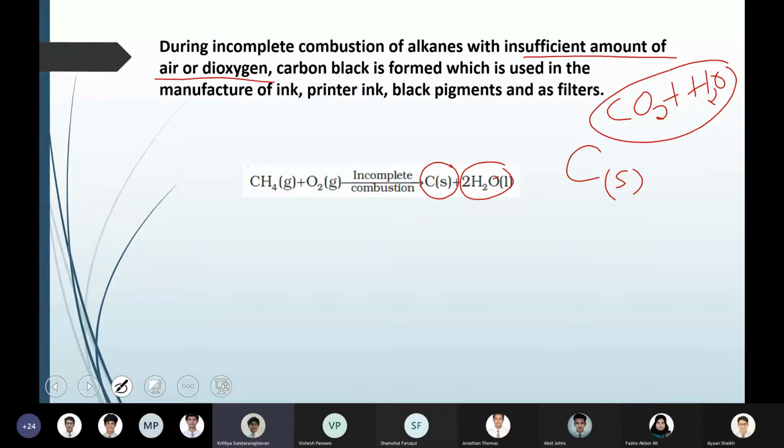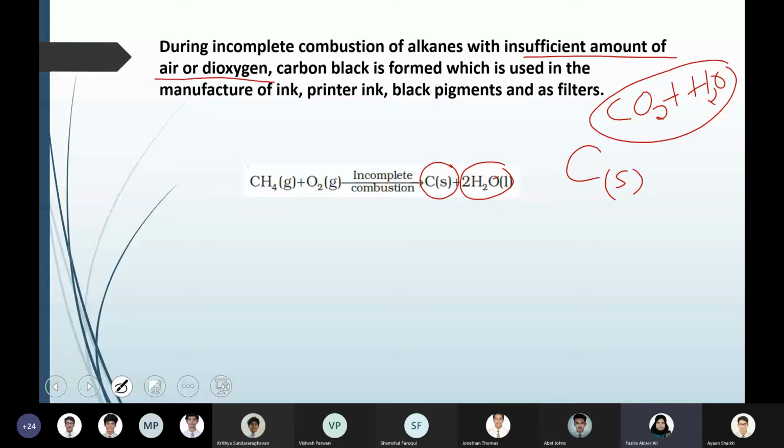Ma'am, so generally incomplete combustion will happen for saturated compounds, right? Because the bond is very strong. No, incomplete means the amount of oxygen is the restrictive factor. That is the limiting reagent, oxygen. If oxygen is not available, the molecule can't undergo oxidation. Combustion is an example of oxidation. Combustion is anything reacting with oxygen. That is what combustion means.